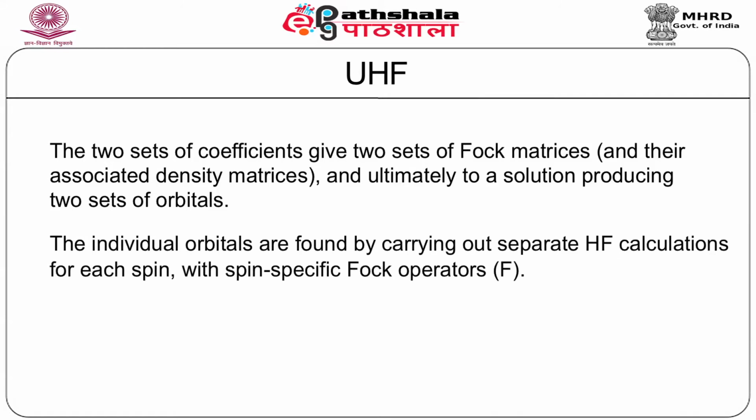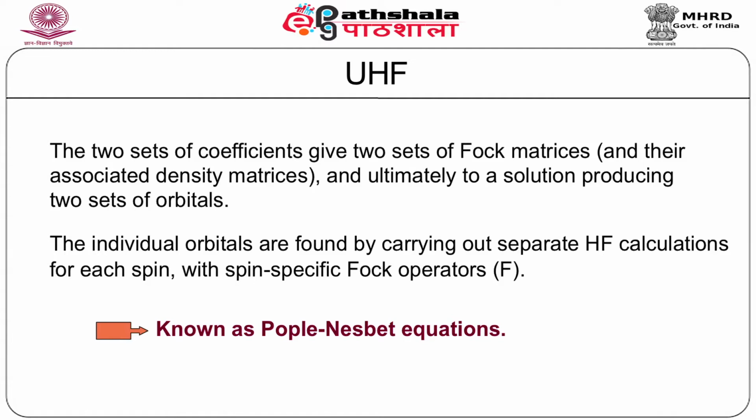The individual orbitals are found by carrying out separate Hartree-Fock calculations for each spin with a spin-specific Fock operator, and this entire formalism and these equations go by the name of the Pople-Nesbet equations or the Pople-Nesbet formalism.